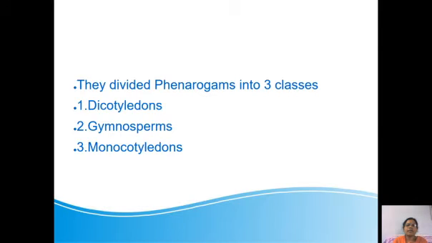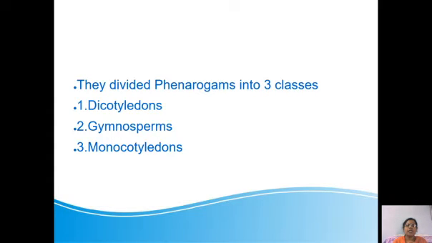Dicotyledons are the plants which possess two cotyledons in the seeds, reticulate venation, taproot system, pentamerous or tetramerous flowers. These are the four characters.